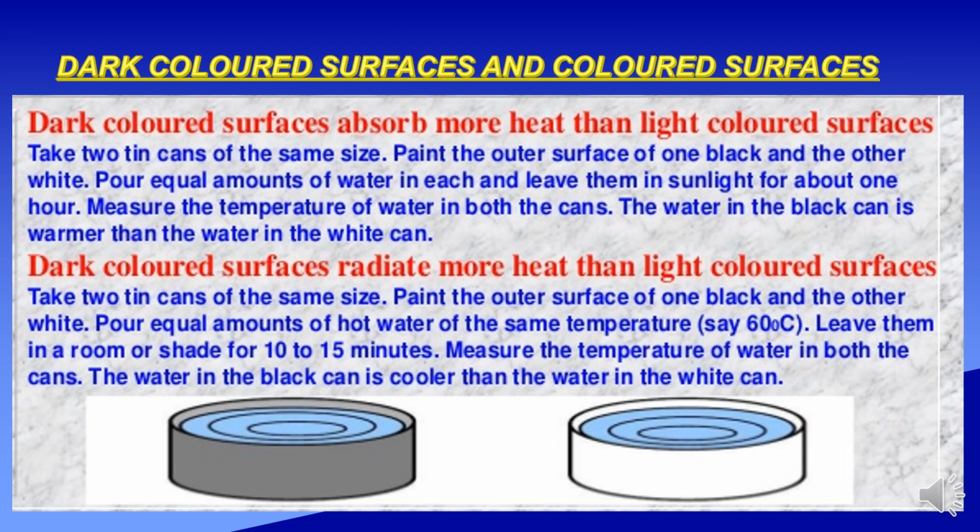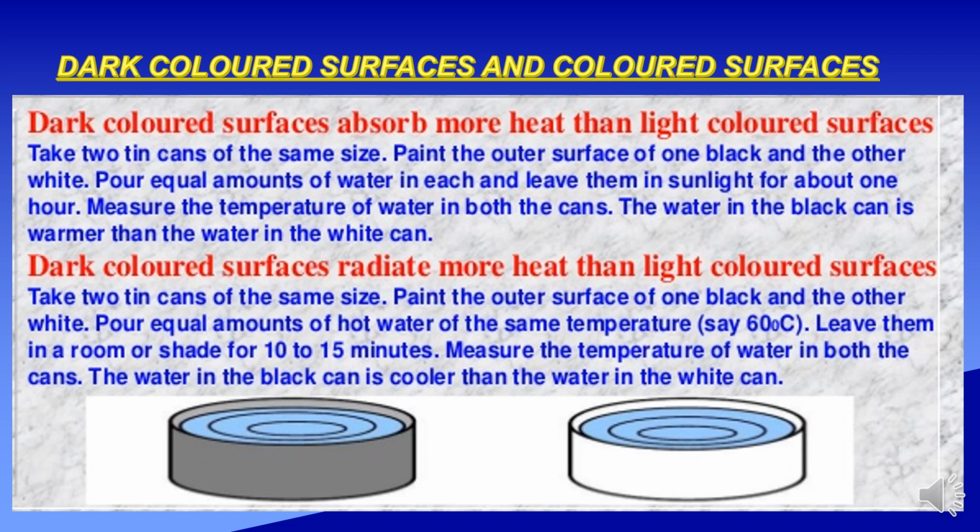Dark colored surfaces and light colored surfaces. Dark colored surfaces absorb more heat than light colored surfaces. Take two tin cans of the same size, paint the outer surface of one black and the other white. Pour equal amounts of water in each and leave them in sunlight for about 1 hour. Measure the temperature of water in both the cans. The water in the black can is warmer than the water in the white can.